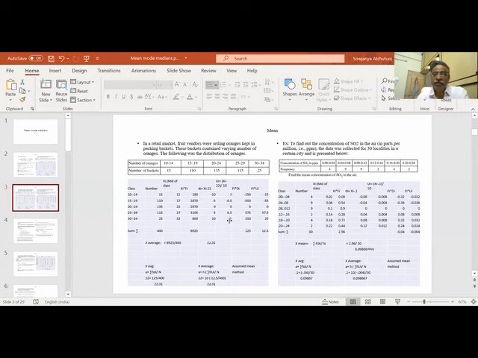Similarly, sigma fi ui over n is 22. So here I am getting minus and plus. Here I am getting minus and plus. So unless you square it, I will not be getting the actual variation. So that is why in standard deviation, all these things will get squared. So everything will come into plus. Here also same thing. They will come under plus, and we know how much the data is varying from the center.